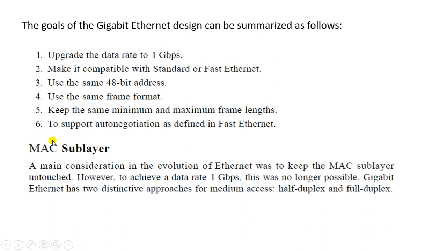Now we will see the MAC sublayer. The main consideration in the evolution of Ethernet was to keep the MAC sublayer untouched. We are not touching it. However, to achieve the data rate of 1 Gbps, this was no longer possible. Gigabit Ethernet has two distinctive approaches for media access: half duplex and full duplex.